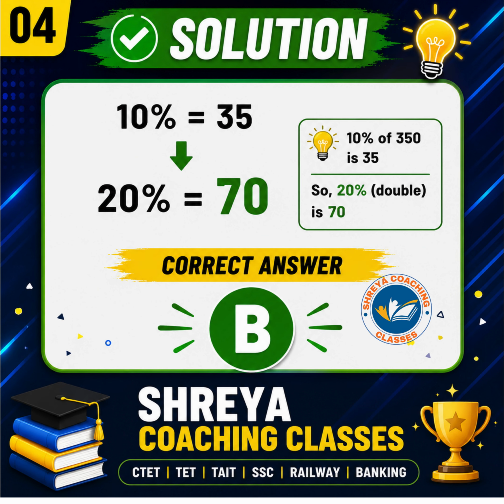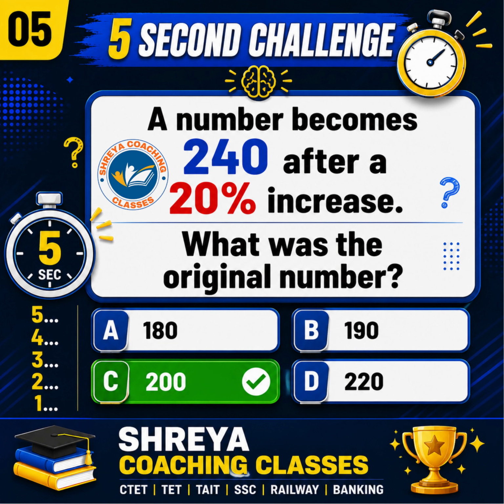The correct answer is option B, 70. 10% of 350 is 35. Double it. 35 multiplied by 2 equals 70. Excellent. Let's continue. Question number 3.